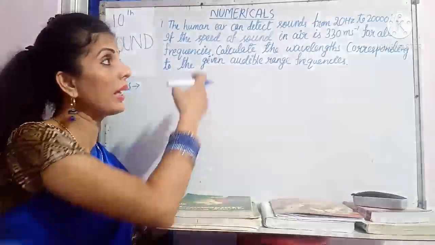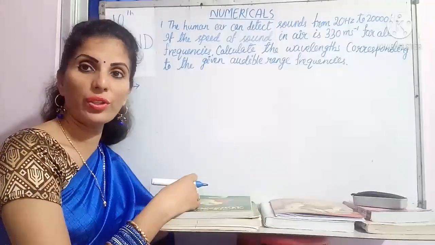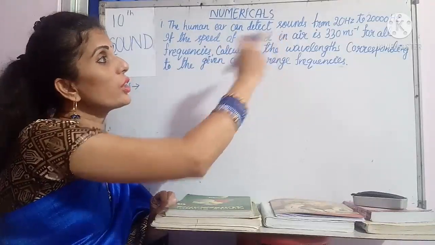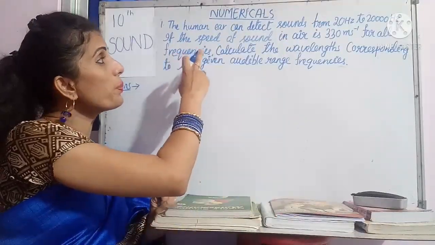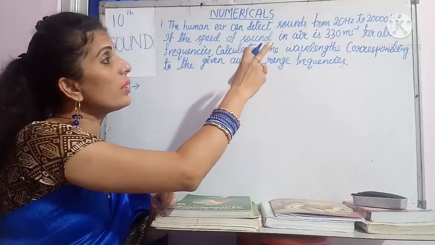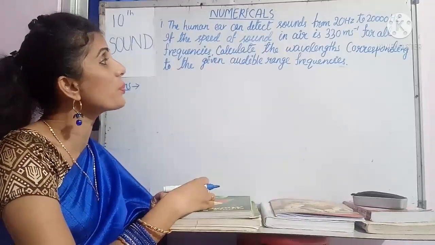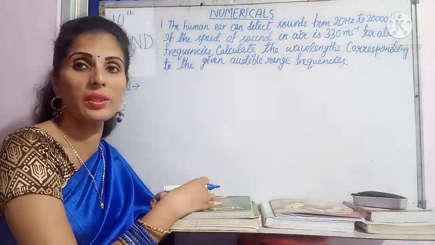So children, here I have written one question. Let's read the question first. The human ear can detect sounds from 20 Hz to 20,000 Hz. If the speed of the sound in air is 330 meter per second for all frequencies, calculate the wavelengths corresponding to the given audible range frequencies.